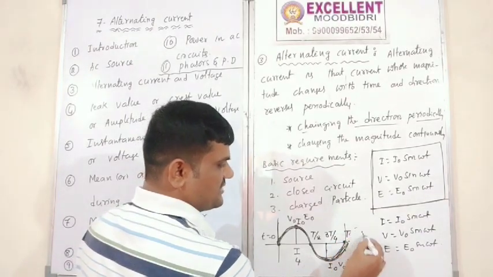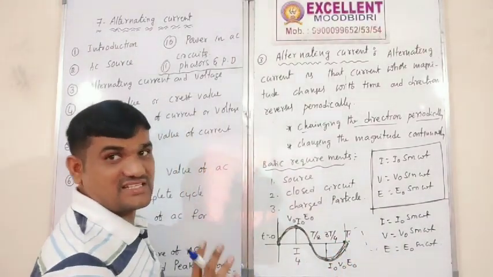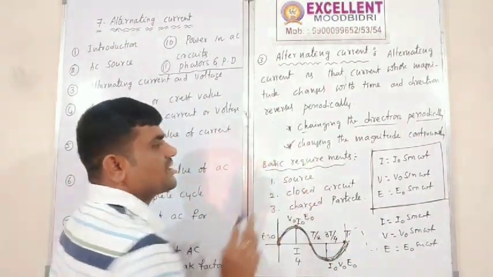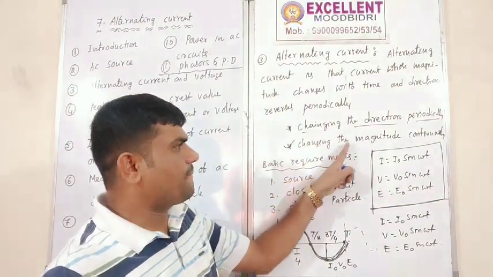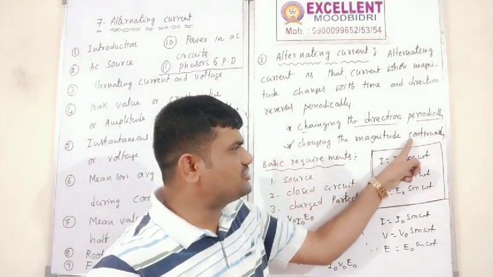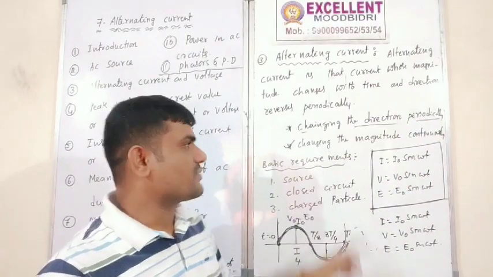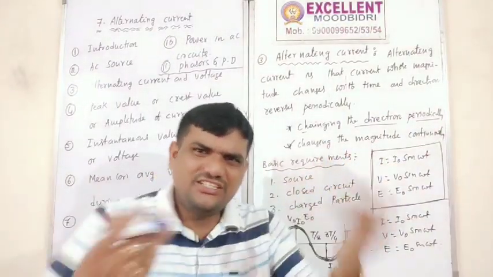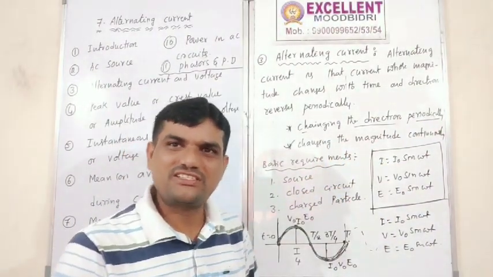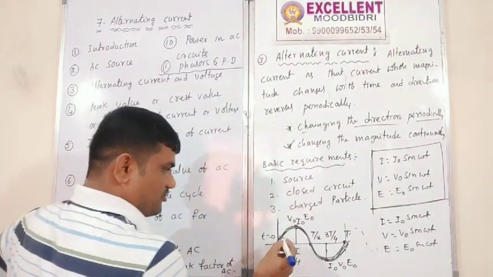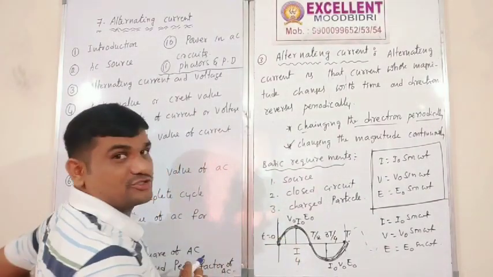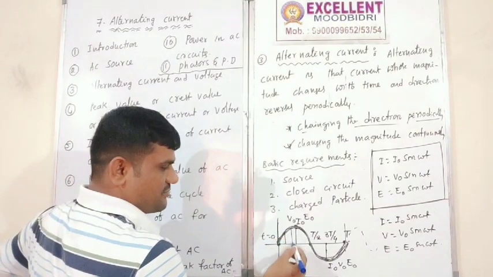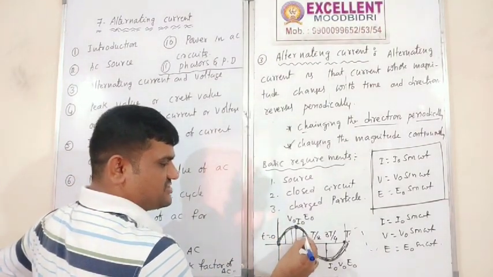Next, one more cycle will come like that only. That is the first point. Second point: changing the magnitude continuously. Correct or not? The magnitude is continuously changing. So for example, from here to here, some amplitude will be there. Here to here, some amplitude, here maximum amplitude, again change, again.